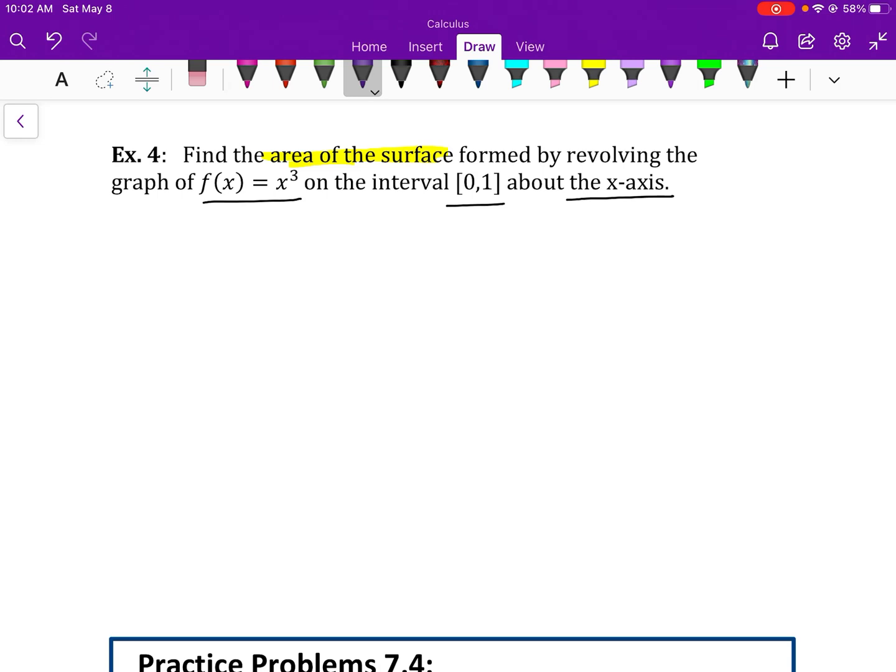All right, so the formula now uses a capital S for surface area. It goes from, with 2 pi on the outside, a to b, f of x, so the original function, and then it's going to be the square root of 1 plus f prime of x squared underneath there.